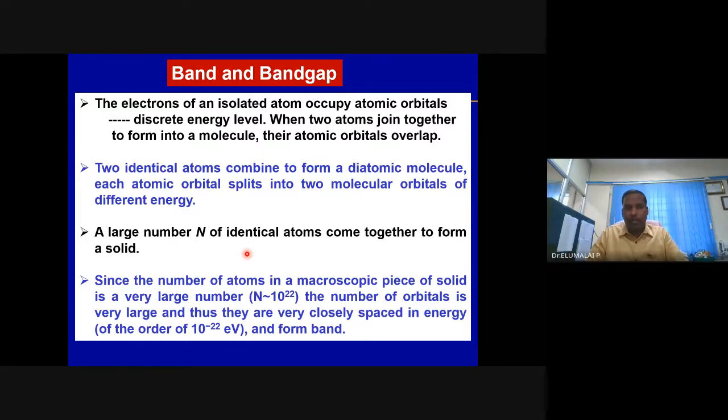You would have also read about Hund's rule. No two electrons will have identical quantum numbers. I will not go into those details. It is of no relevance here.